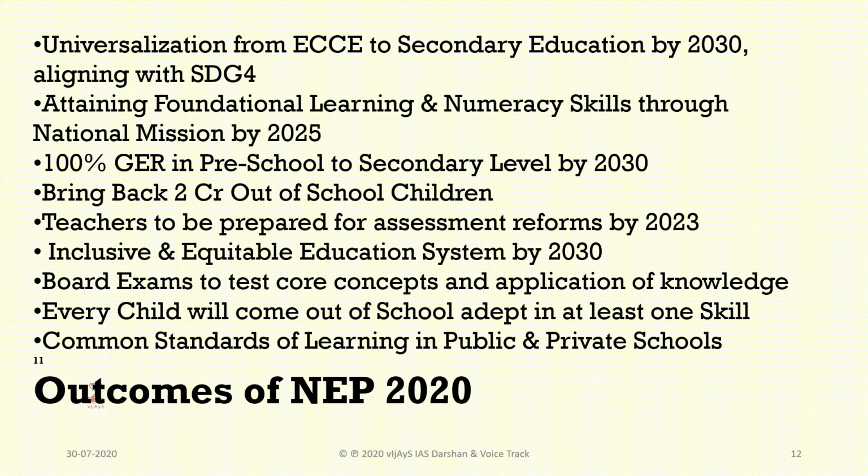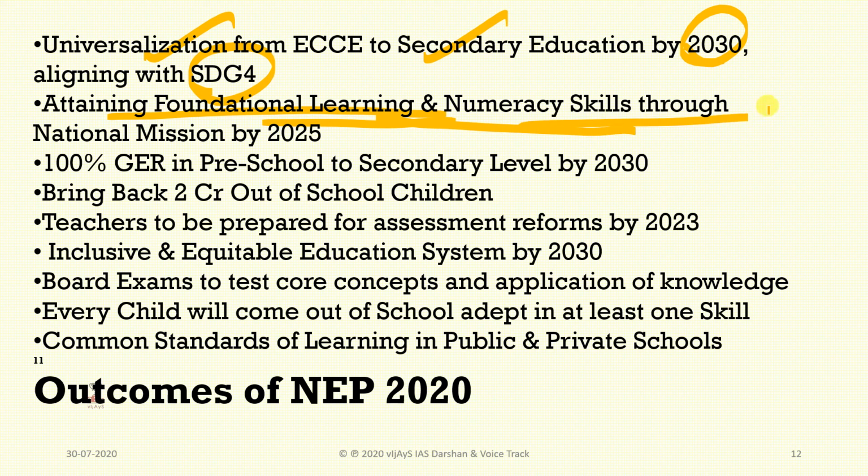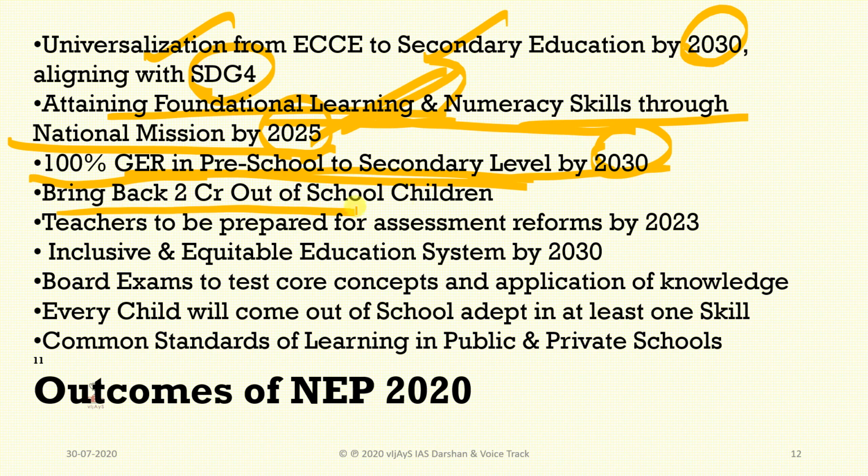And outcomes of this will be universalization of ECCE to secondary education by 2030, aligned with Sustainable Development Goal 4, attaining foundational literacy and numeracy skills through a national mission by 2025. Very soon it is going to be made. And 100% GER in pre-school to secondary level by 2030, bringing back the crores of out-of-school children.